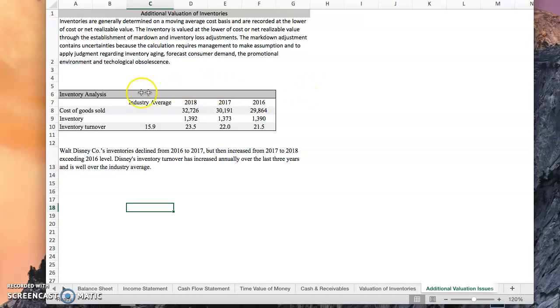So if we look at the inventory analysis, we can determine the inventory turnover rate. And as you can see, it's actually been increasing over the last few years, and it's well above the industry average of 15.9.